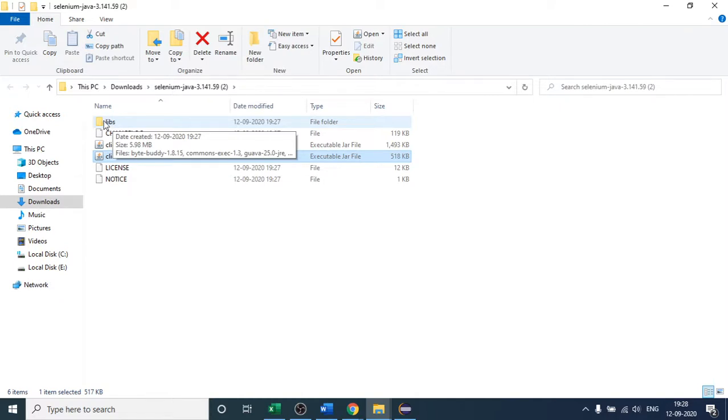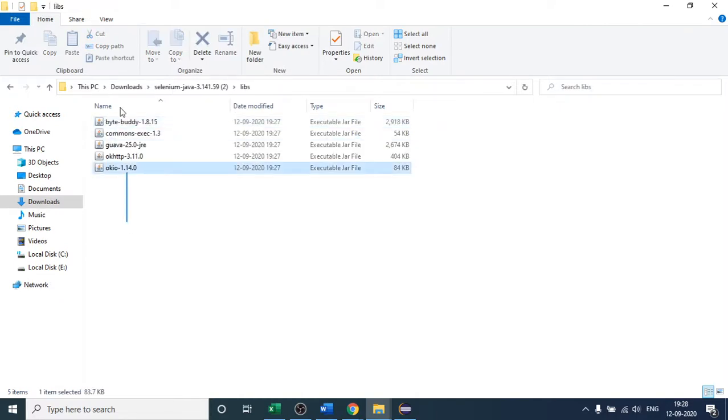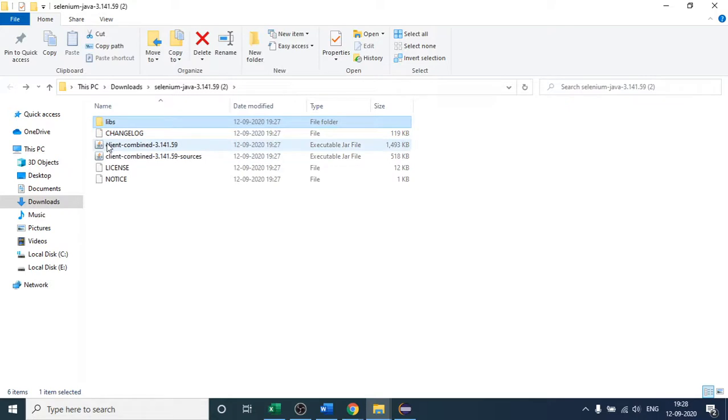If I click this folder, you can see 5 jar files are present, right? If I place my mouse, you can see executable jar file. These are the 5, and you can see the 2 here as well. So in total, 7 jar files we have to import in our Eclipse project. So how are we going to import these files?